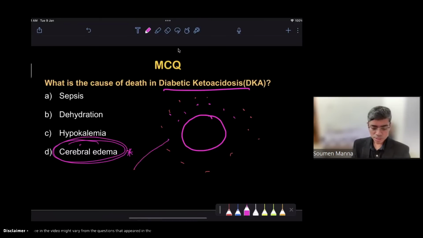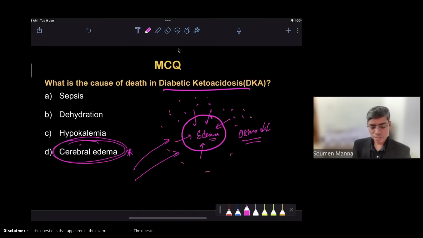Now whenever you start giving fluid therapy to this patient, if you give the fluid therapy in a rapid manner, rapid correction of the fluid, then what will happen? This blood glucose will be diluted and the osmolality of the blood will fall. Whenever the blood becomes hypoosmolar, the water will enter inside the brain cell and that will lead to edema inside the cell. So this is the probable reason of cerebral edema.